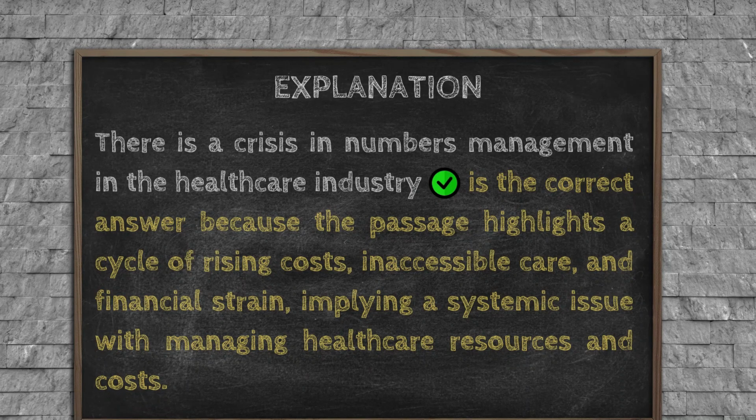Explanation. There is a crisis in numbers management in the healthcare industry is the correct answer because the passage highlights a cycle of rising costs, inaccessible care, and financial strain, implying a systemic issue with managing healthcare resources and costs.